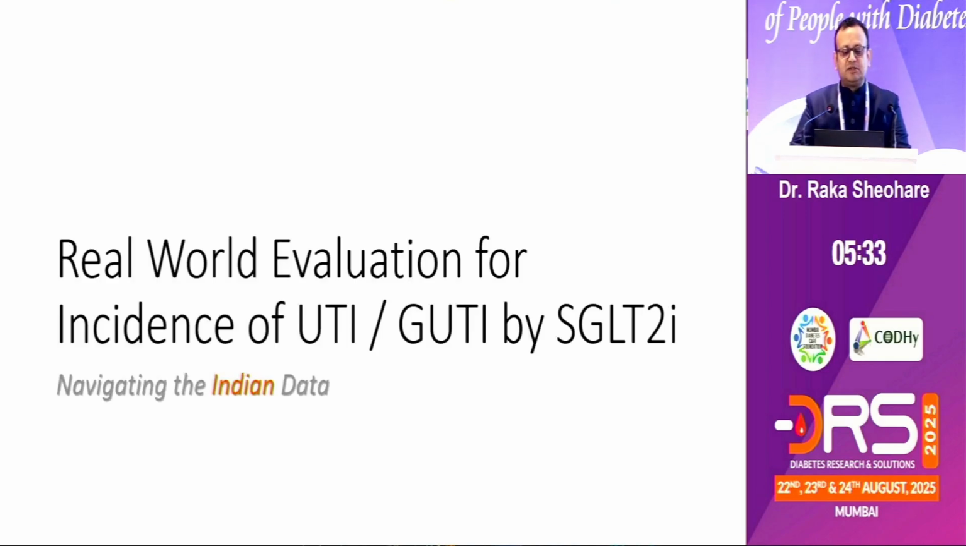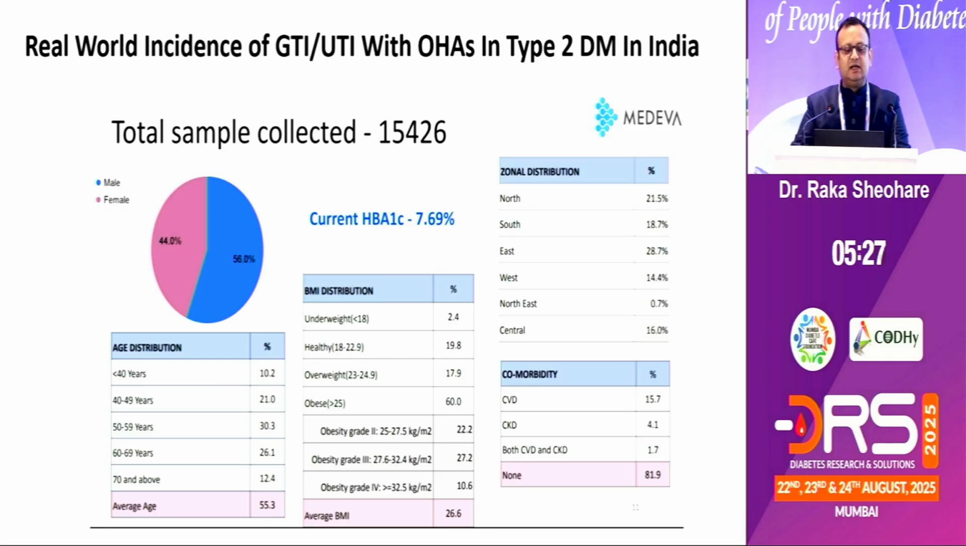What is the real-world evaluation? I am also part of this study. This is Indian data, and we are proudly going to publish it. Dr. N.K. Singh and Dr. Akash Singh are doing the work. This is the GENESIS study. We have 15,426 patients, the average age is 55.3, the average BMI is 26, and by zonal distribution we have taken patients from almost all parts of India, except some of the northeast.